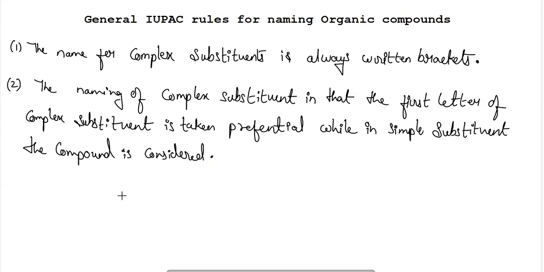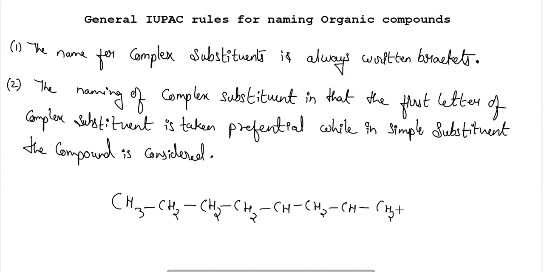For example, a chain is there: CH3, CH2, CH2, CH2, CH, CH2, CH, CH2, CH2, CH2, CH3.